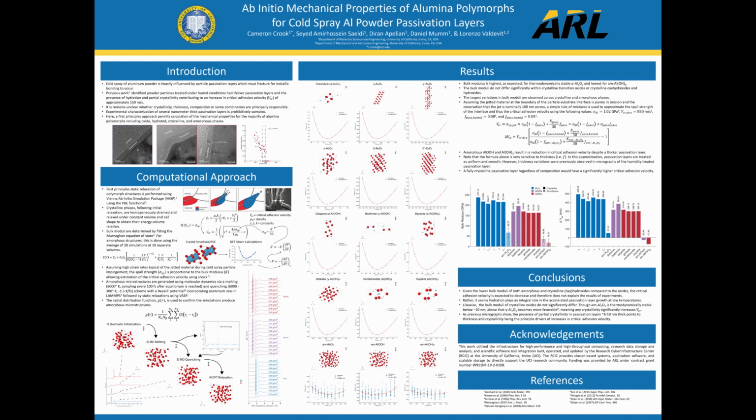As can be seen by estimates of the change in critical adhesion velocity for humid treated powder compared with the thinner amorphous oxide passivation layer of the untreated powder, a fully crystalline passivation layer, regardless of composition, would significantly increase the required velocity of the particle. Additionally, amorphous oxyhydroxide and hydroxide passivation layers would result in a lower velocity despite the oxide being thicker. Even a fully crystalline oxide, or oxyhydroxide or hydroxide passivation layer, would increase the velocity well beyond experimental observations.